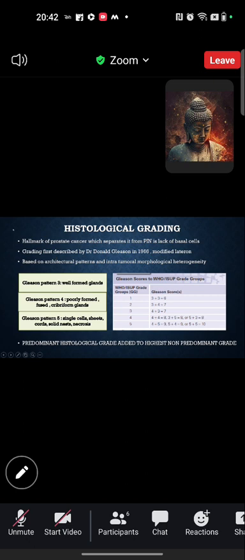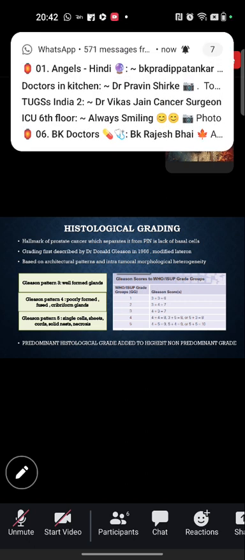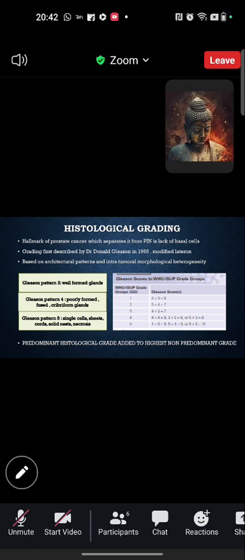So in prostate cancer, the hallmark which separates it from PIN is lack of basal cells. And in histological grading, the Gleason grading is what we commonly use, and it is one of the most significant factors for the prognostication of prostate cancer. First described by Dr. Donald Gleason in 1966, and later modified for better prognostication.